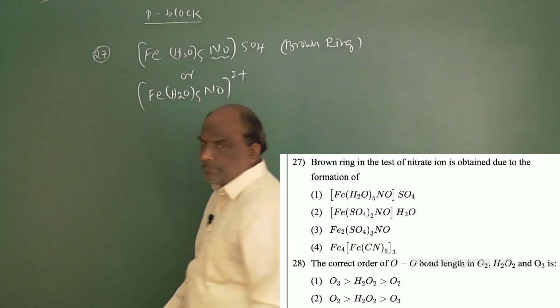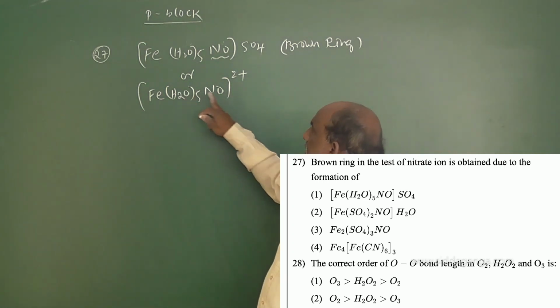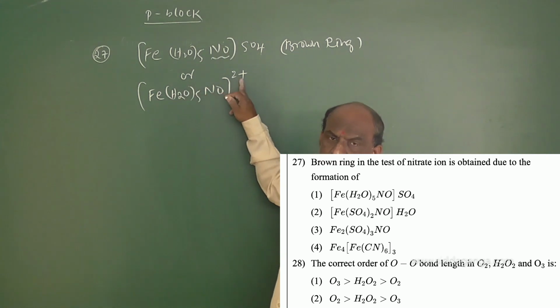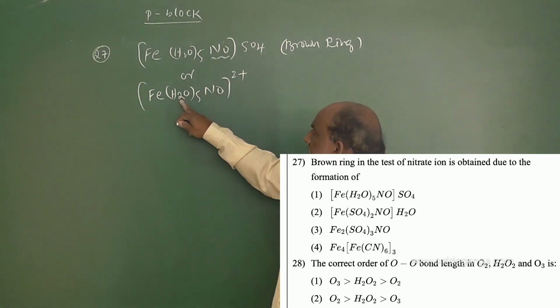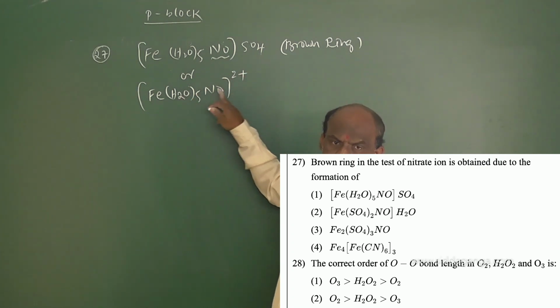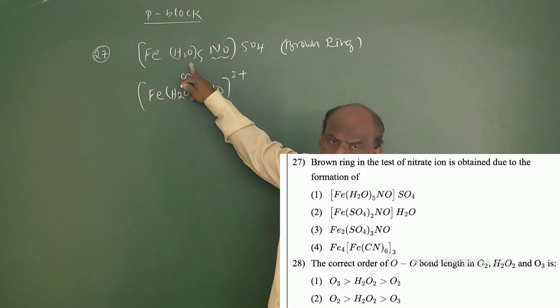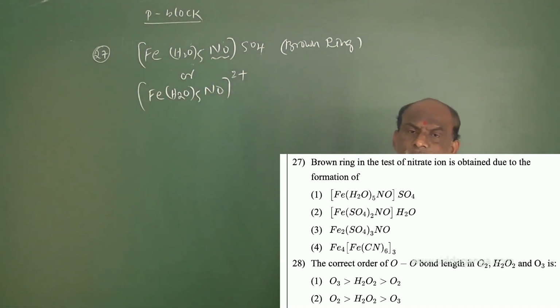So instead of this, we should write [Fe(H2O)5NO]2+ instead of the sulfate: pentaaqua nitrosonium iron(II) ion. NO is a ligand, H2O is a ligand, and H2O is a neutral ligand. According to the question, the first option is the right answer.